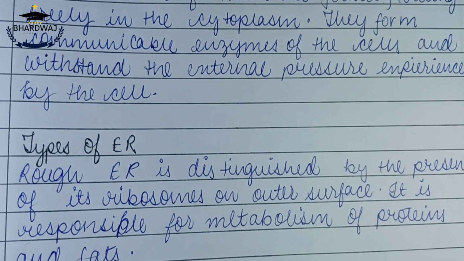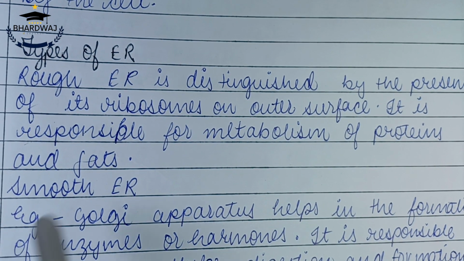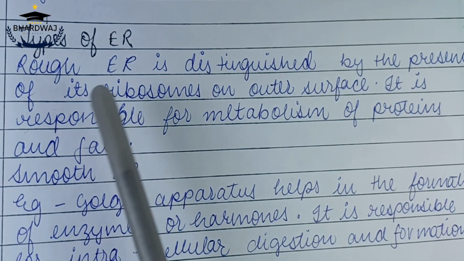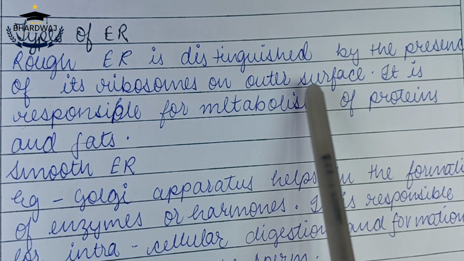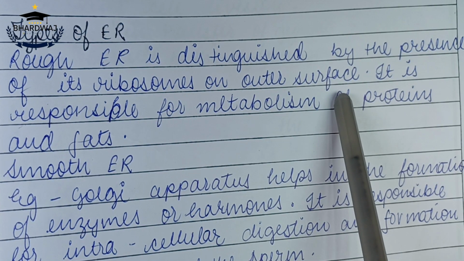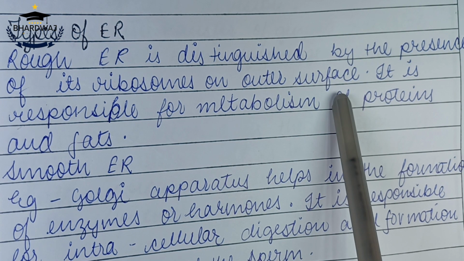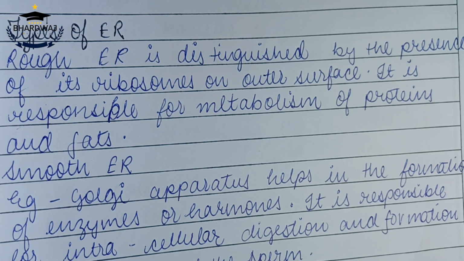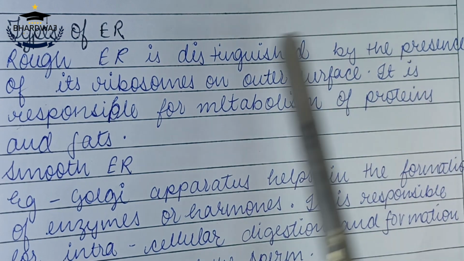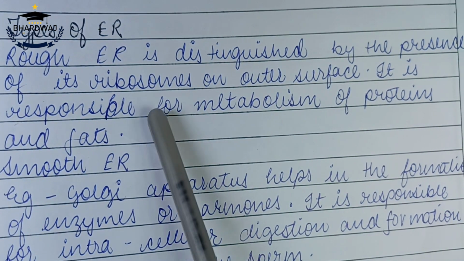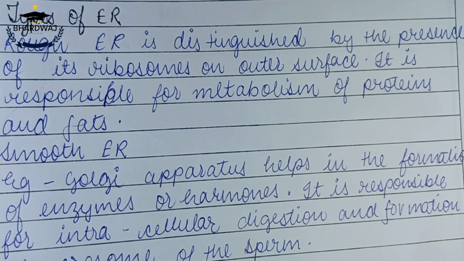So now, types of endoplasmic reticulum. There are two types, rough and smooth. So first let's see rough. Rough endoplasmic reticulum is distinguished by the presence of ribosomes on its outer surface. So if ribosomes are present on the outer surface of the endoplasmic reticulum, then it is called rough ER. It is responsible for metabolism of proteins and fats. Like it already contains ribosomes, so ribosomes automatically represent proteins and fats.